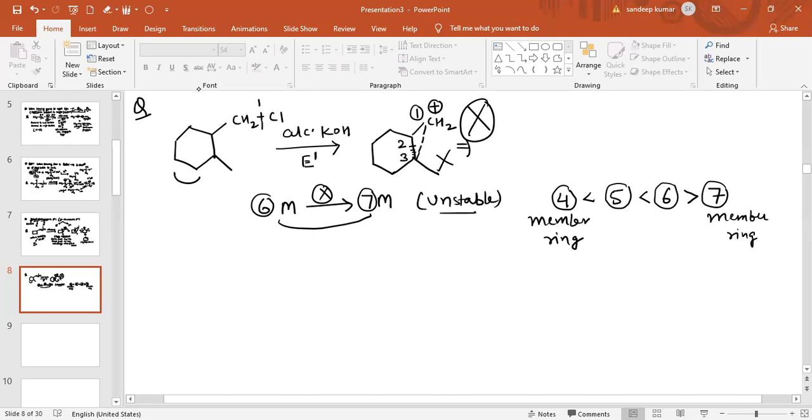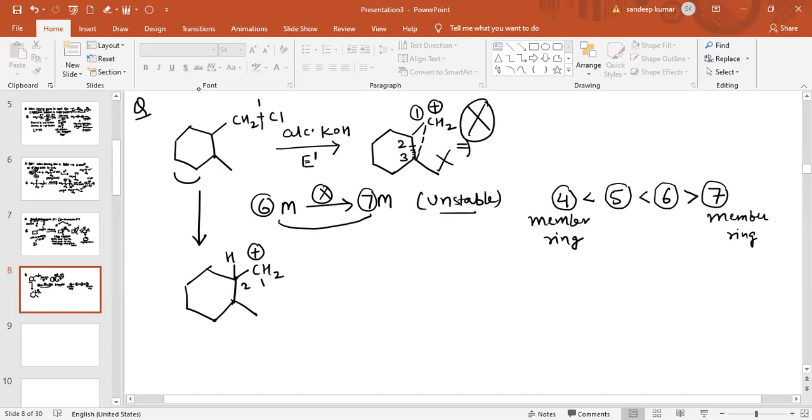Now see. Only what happens? A carbocation is formed by removal of Cl. Now follow the steps like this. The carbocation will be formed, that is CH2 positive. Now what happens in this case? First of all, this is hydrogen.